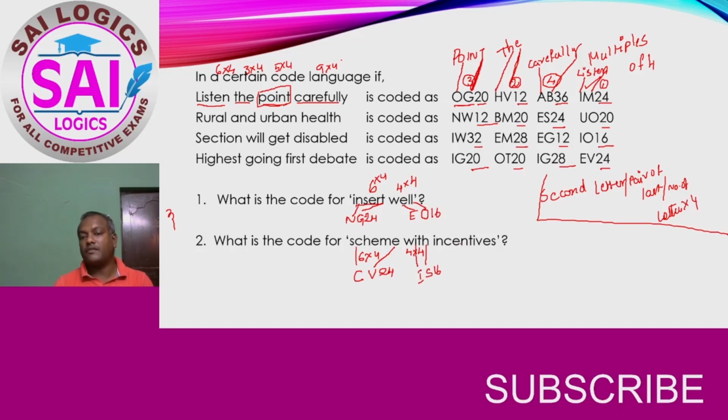And incentives we have 10 letters. So 10 into 4 equal to 40. And the pair of the last alphabet, that is S pair is H and the second letter will come as it is, that is N.